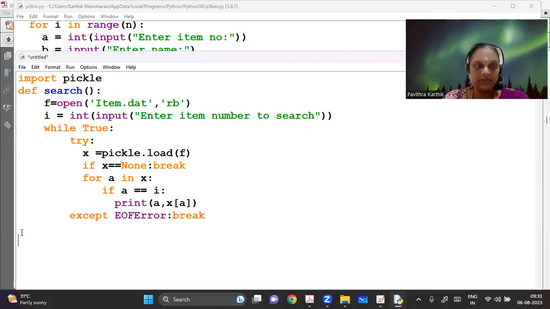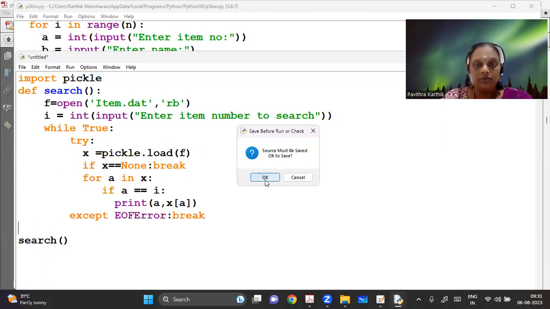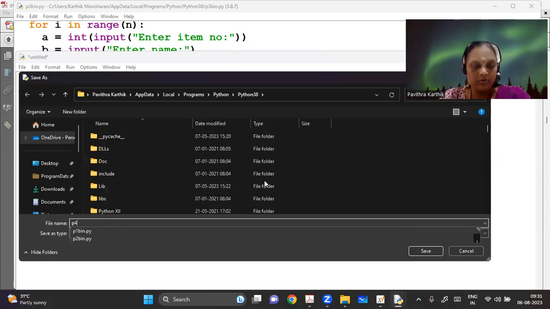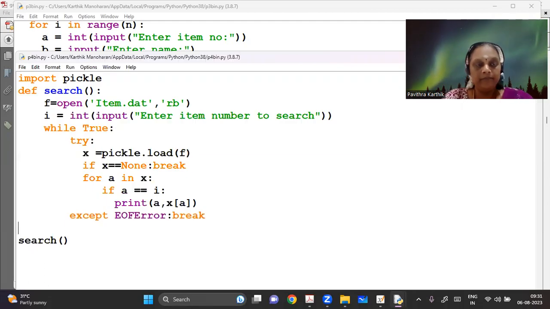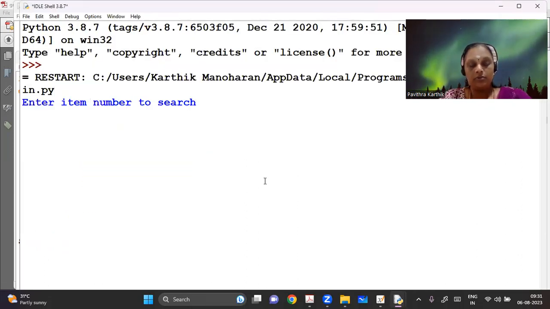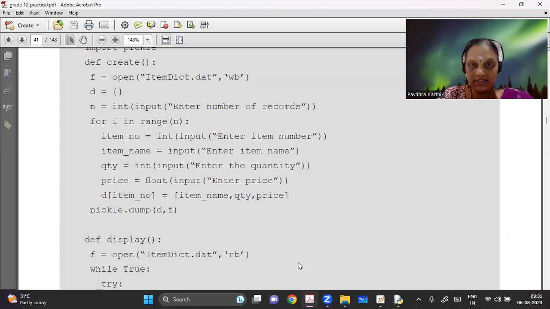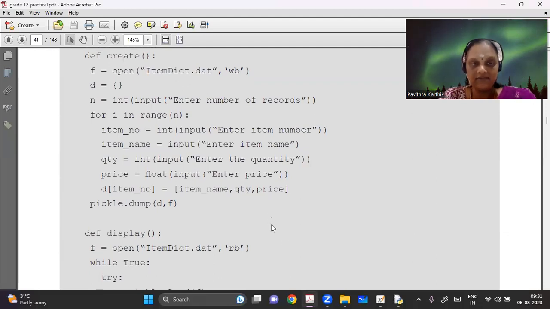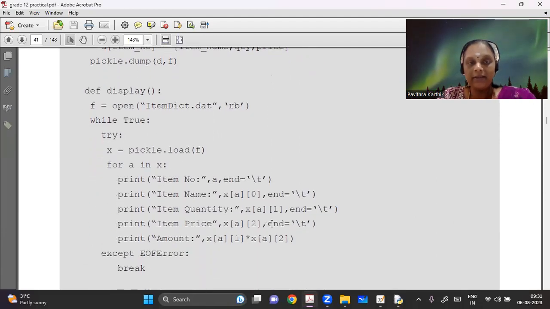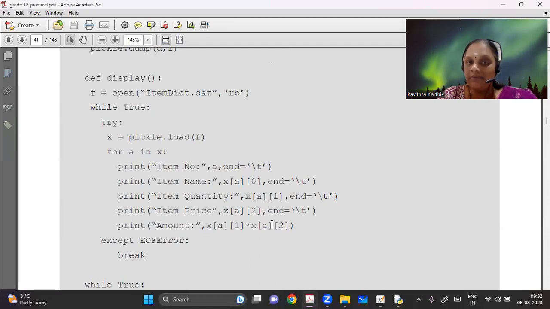So we will just call this function search here. This is my lab exercise 4 of binary file. So I think I gave the item number as 1. Yes, 1 was pen. If I give 2, I will get a pencil. So same way I have given in the code, if you can look at it, I have displayed it as item number is equal to A, item name is equal to whatever. In this case, it is X, right?